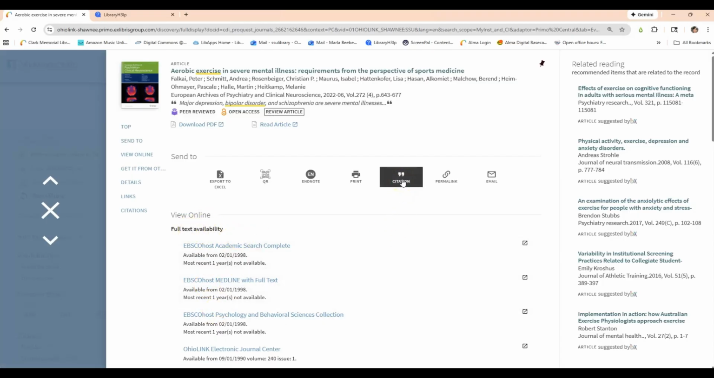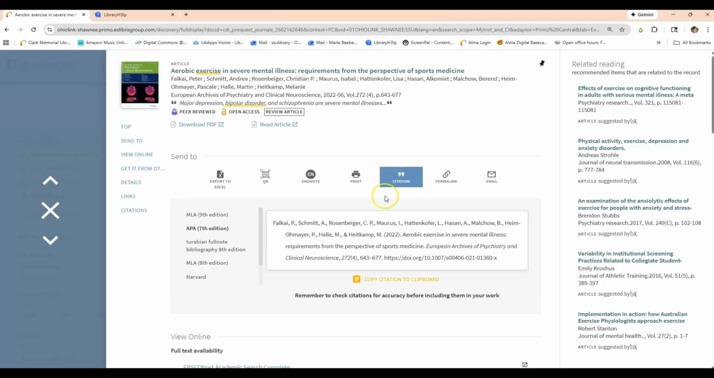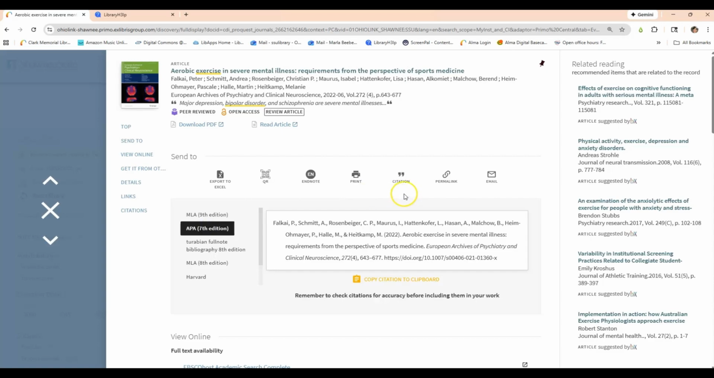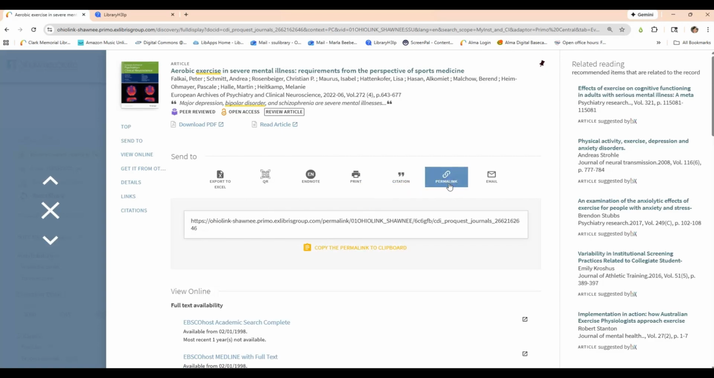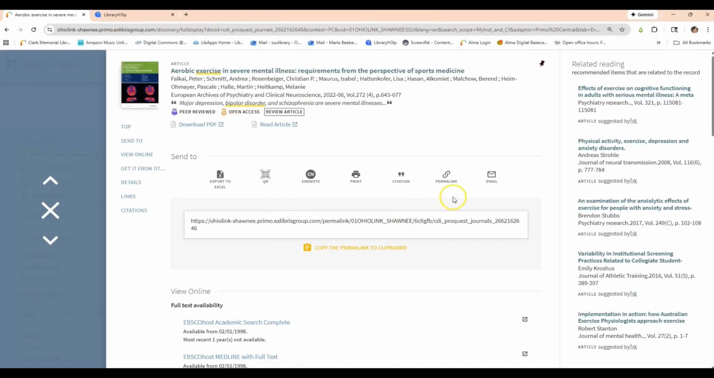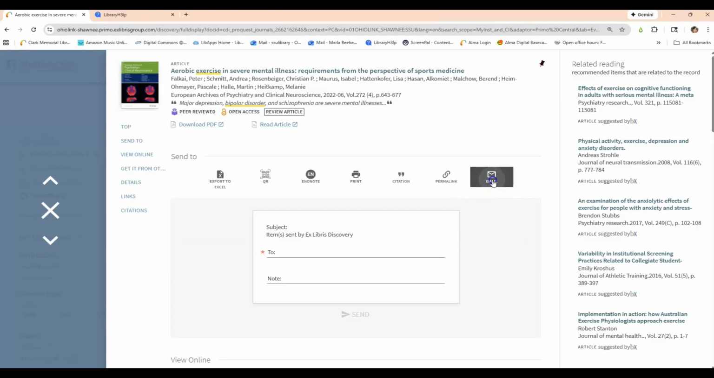If you would like to know how to cite this article, you would click Citation, and here are any number of options. Always double check these though. If you want to link back to this page, you would click Permalink. Do not use the URL here. You will use the permalink right here. And then email. This will email the article's record, or link to the article's record to yourself. It does not email the actual article.